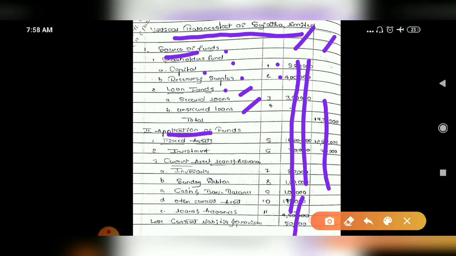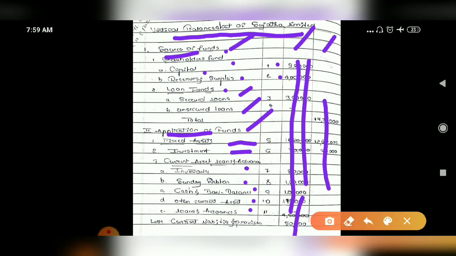Then application of funds means assets, and sources of funds means liabilities. We have studied this in the theory classes. Then in the application of funds, first fixed assets, schedule number 5. Then investments, schedule number 6. Then current assets, loans and advances, in that 7, 8, 9, 10, 11 will be covered: inventory, sundry debtors, cash and bank balance, other current assets, loans and advances.